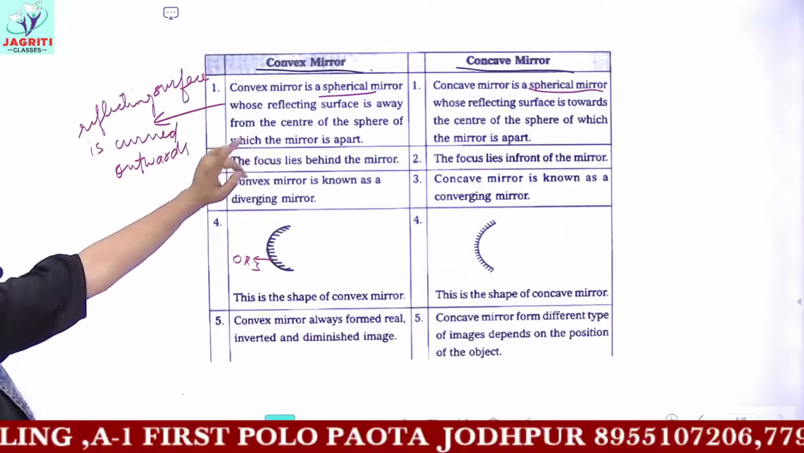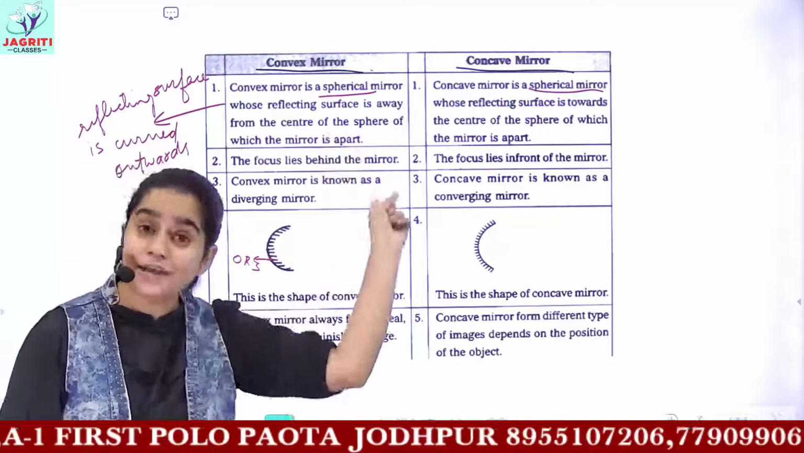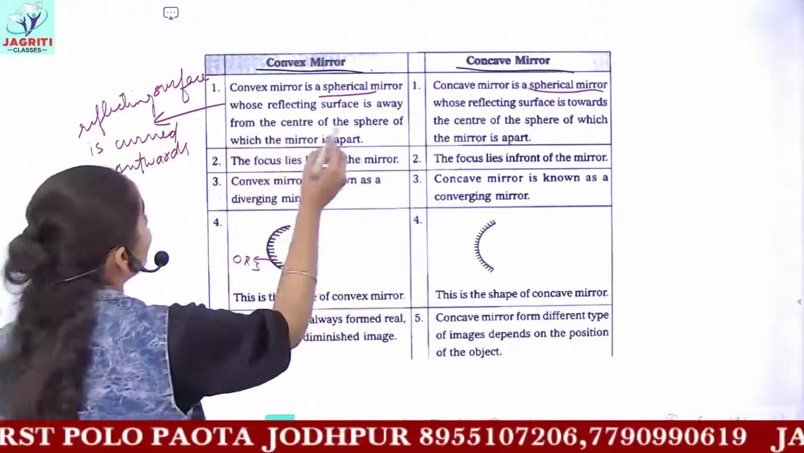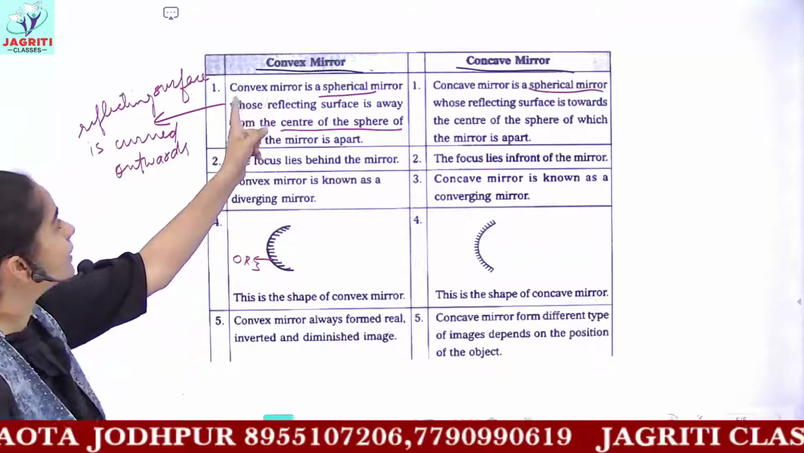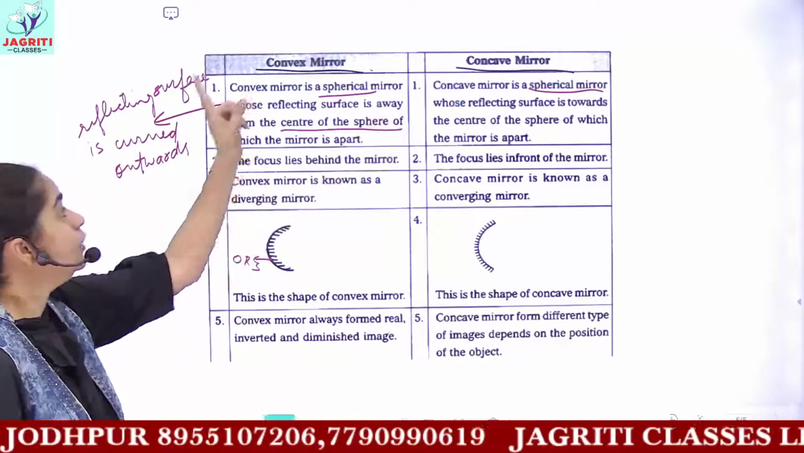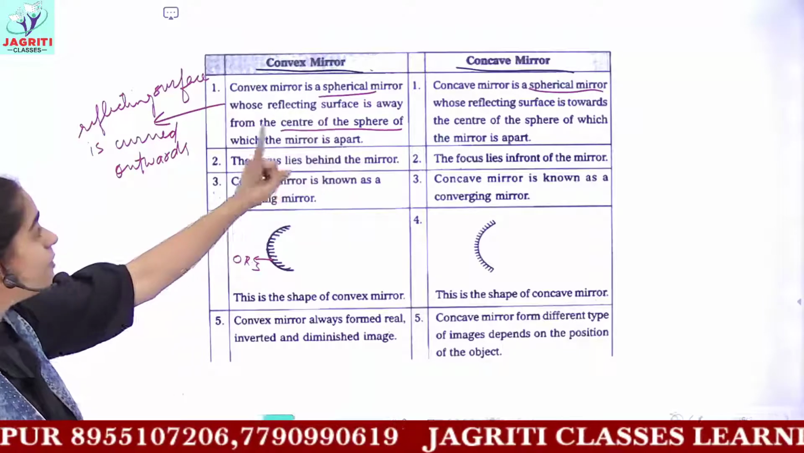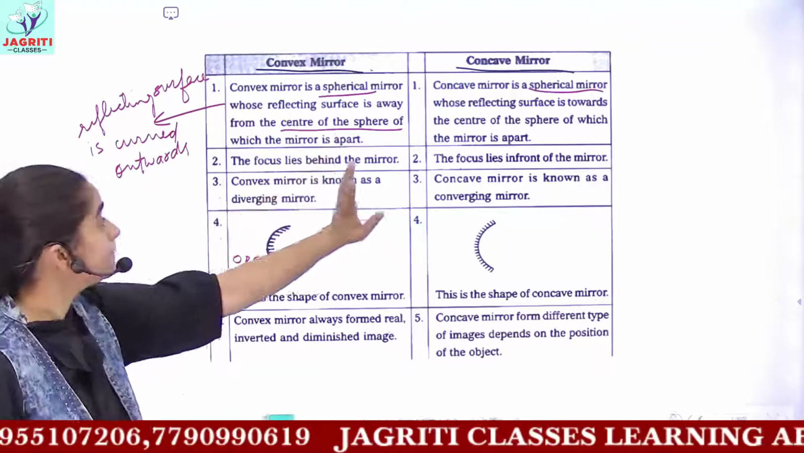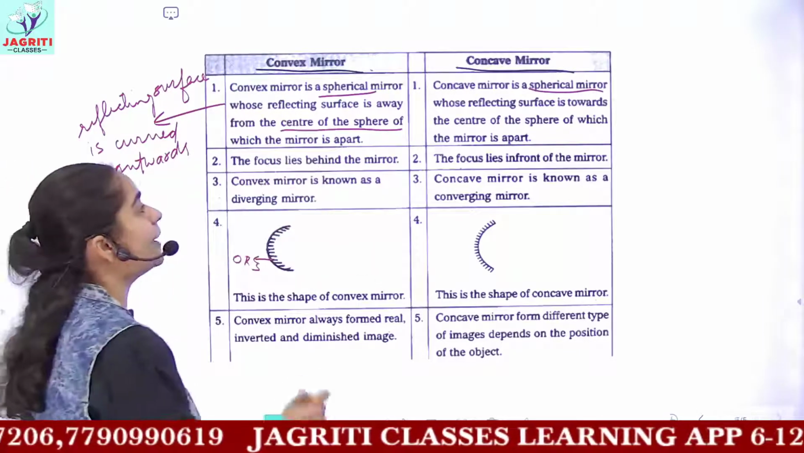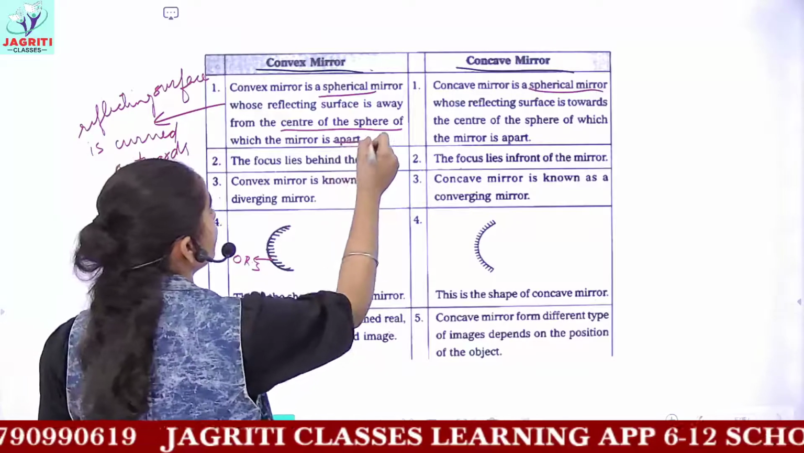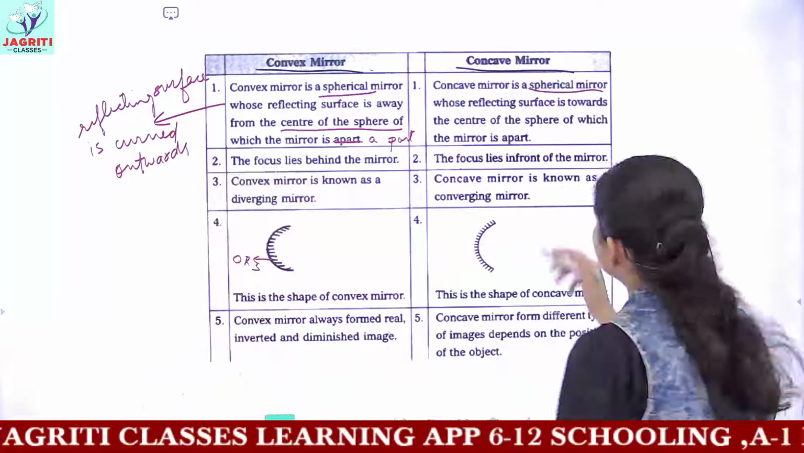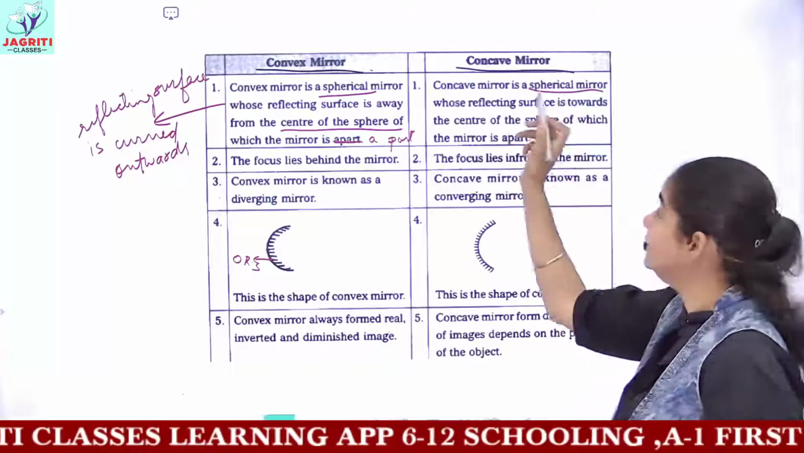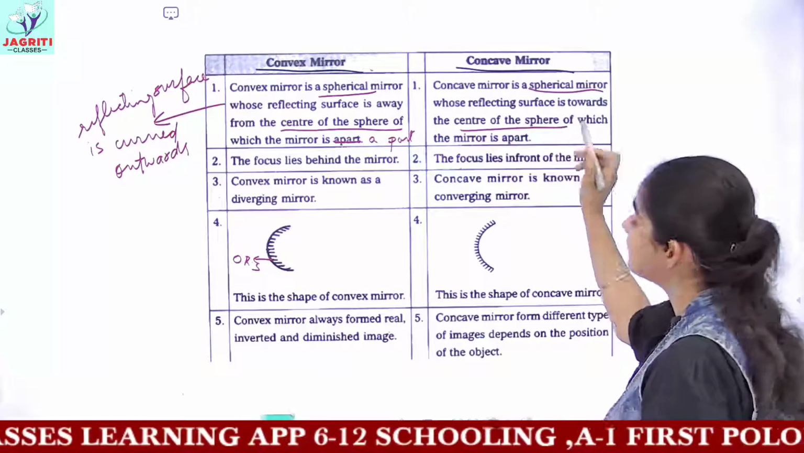And this definition I'll be discussing again with you when I discuss what we mean by the center of curvature and everything. So it is written that a convex mirror is a spherical mirror whose reflecting surface is away from the center of the sphere of which the mirror is a part. And a concave mirror is a spherical mirror again whose reflecting surface is towards the center of the sphere.